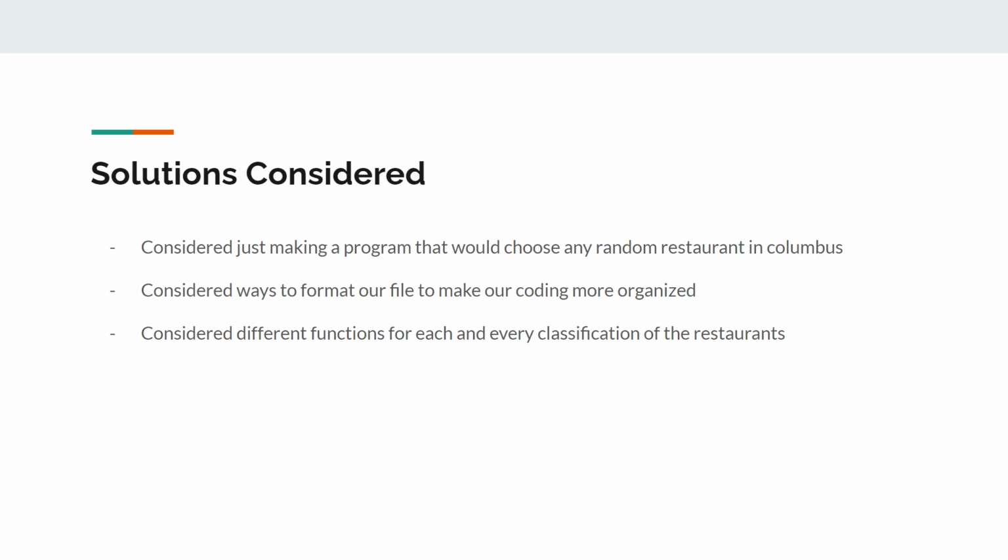Some solutions we considered were making a program that would just take every single restaurant in Columbus and randomize it completely with no preferences to take into consideration. We also considered organizing our file in a certain specific way that would let the code actually work. And then we considered making different functions for every single classification we had in mind for every single restaurant we had, which we did not do.